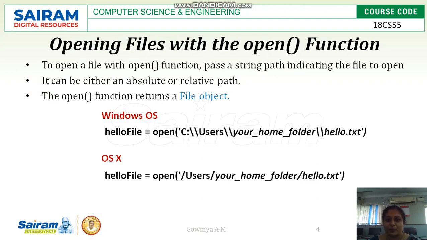So here is an example of how file opening is done with the help of the open function.